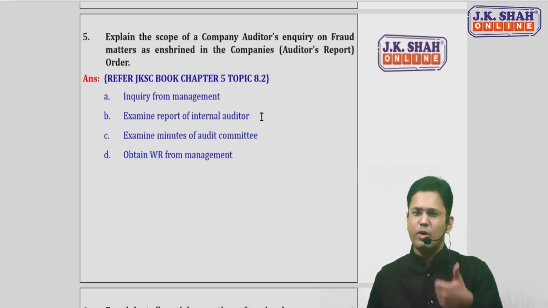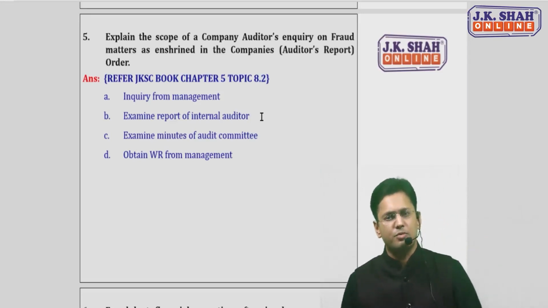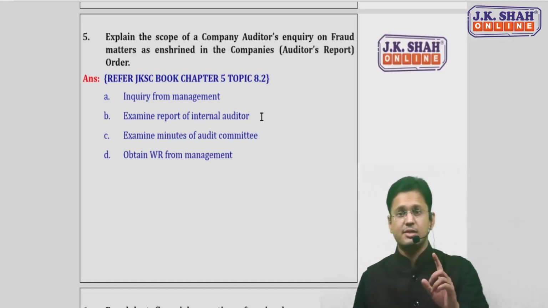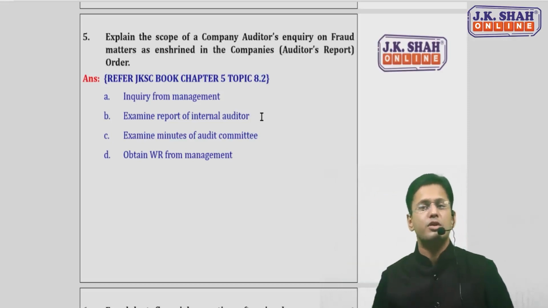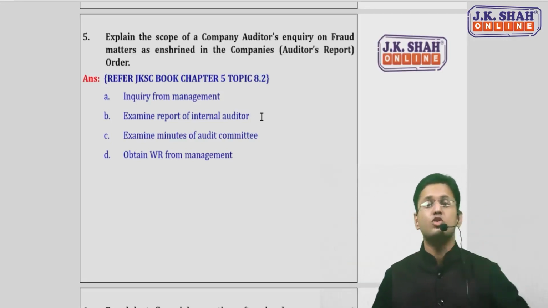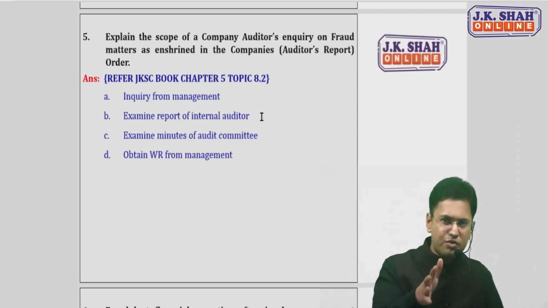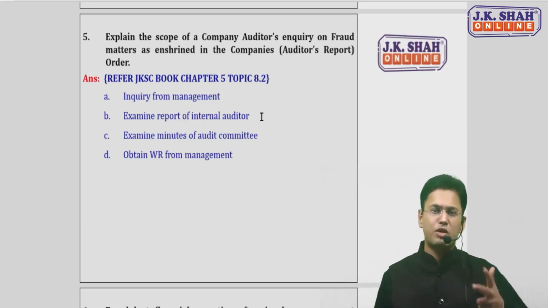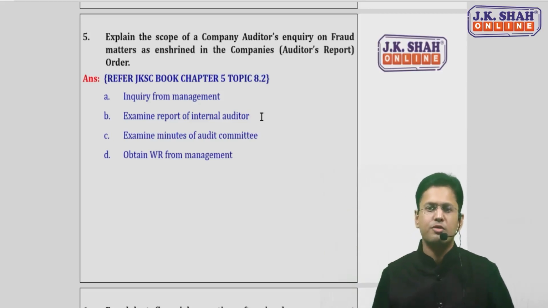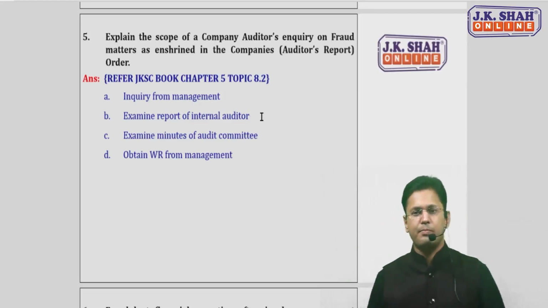Inquiry from management, one technique. Examining the report of the internal auditor, examining the minutes of the committee meetings, and then obtaining written representation from the management. But yes, if this question comes, the CARO reference is important. Also remember section 143(12) and also remember SA 240. If the question specifically asks about CARO only, then it's fine. Otherwise, you have to mention all 3 of them: SA 240, section 143(12) along with the guidance note on audit of fraudulent reporting, and then you have to mention CARO also. Okay, fine.